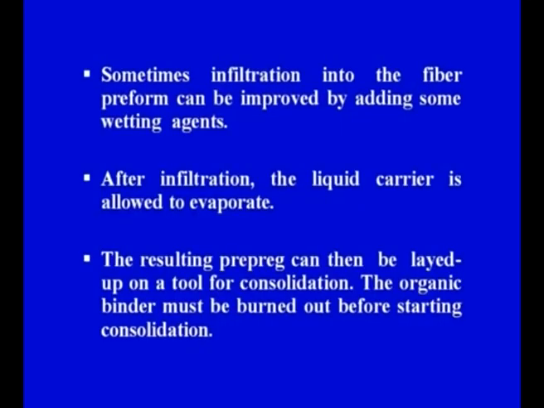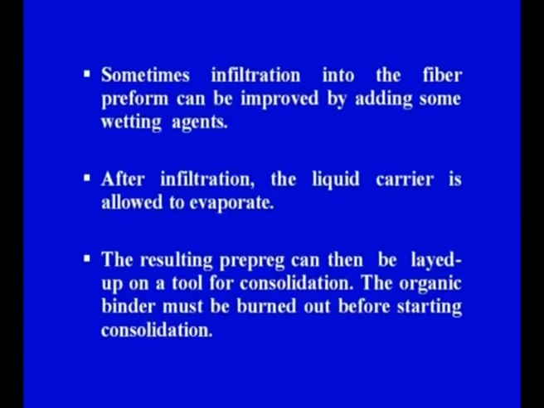Next important point: infiltration into the fiber preform can be improved by adding some wetting agents. In many cases certain wetting agents may be used so that the infiltration or the impregnation is better, and we can use different types of wetting agents. After infiltration, the liquid carrier is allowed to evaporate. As I have already told, there is a carrier, there is a binder, and there is a matrix powder. The matrix powder finally has to form the matrix phase in the ceramic matrix composite, so it is the one thing that will remain. The other two, the carrier medium and the binder, have to go during the process.